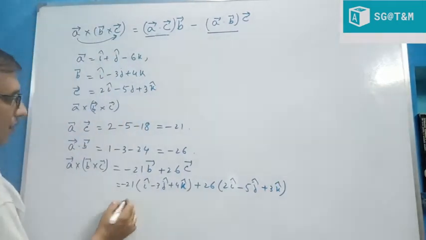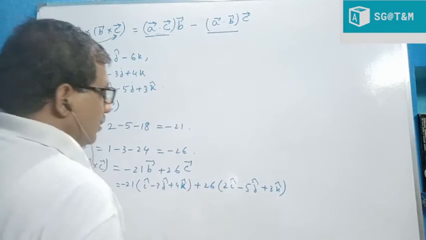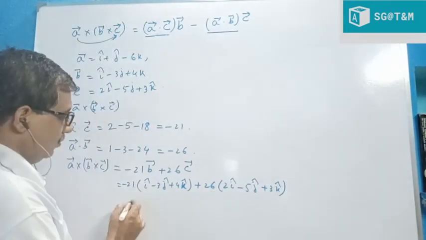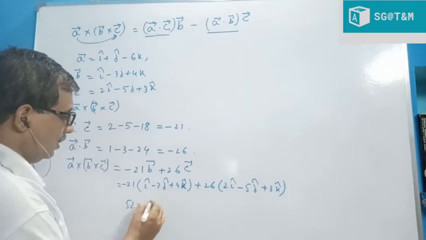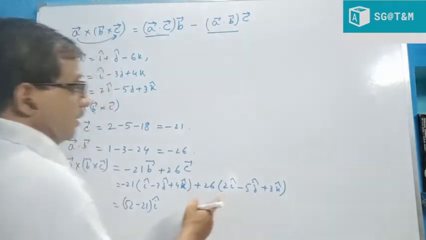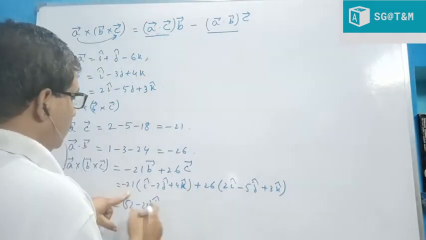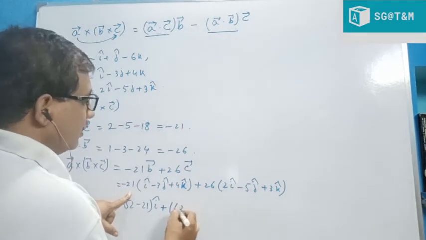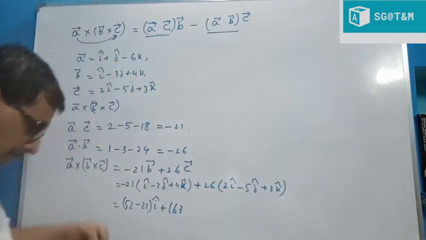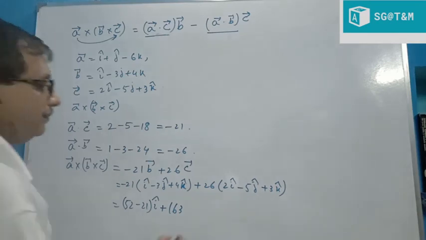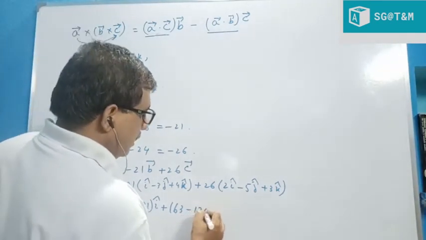Simplifying, just minus 21i plus 52i, 26 into 2 is 52, so 52 minus 21i. For j, 3 into 21 is 63 and 5 into 26 is 130, so 63 minus 130j.